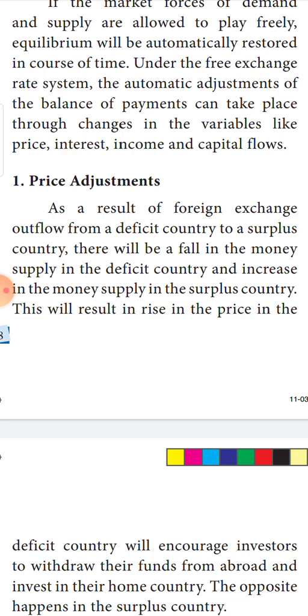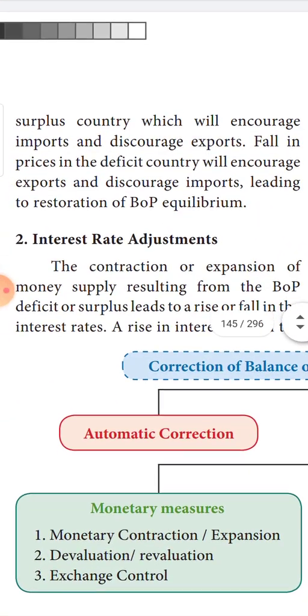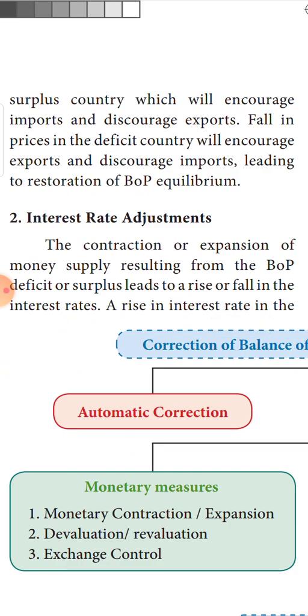So when money supply contracts, what will happen? We learnt under the quantity theory of money: when money supply is doubled, price doubles. When money supply is halved, price is also halved. So when money supply is shrinking, automatically price also will shrink. When the prices of commodities reduce in our country, what will happen? It will attract exports. This will encourage exports and automatically the disequilibrium will be restored. Please understand the concept, children.